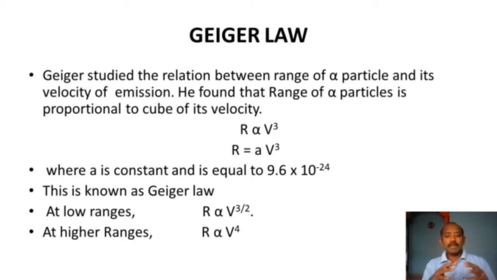So this is applicable for the medium range of alpha particles. At a low range, R is directly proportional to V to the power of 3 by 2. At the higher range, it varies such that R is directly proportional to V to the power of 4.